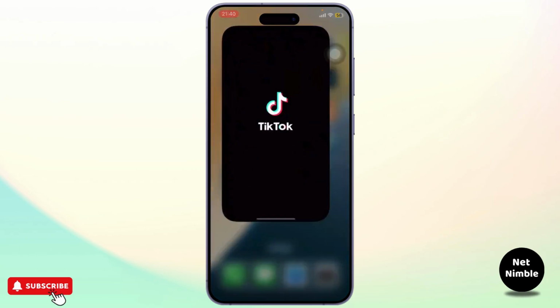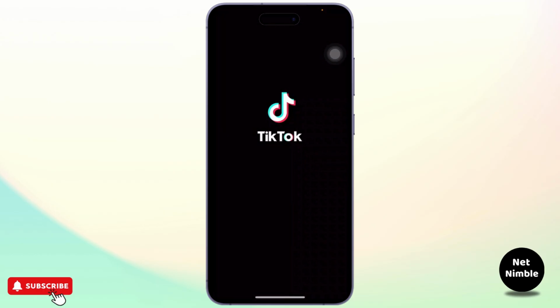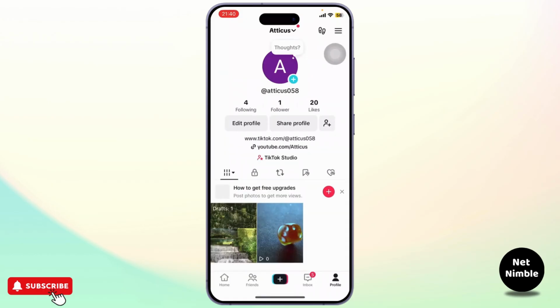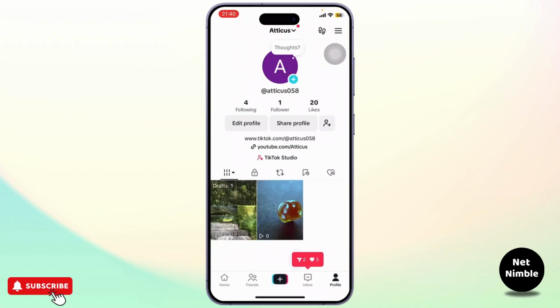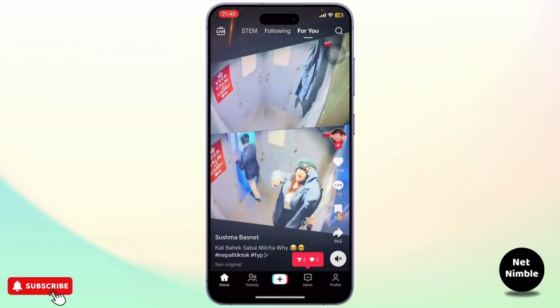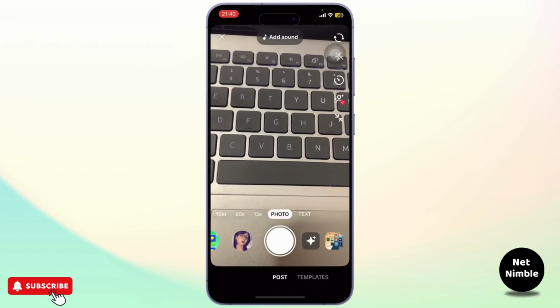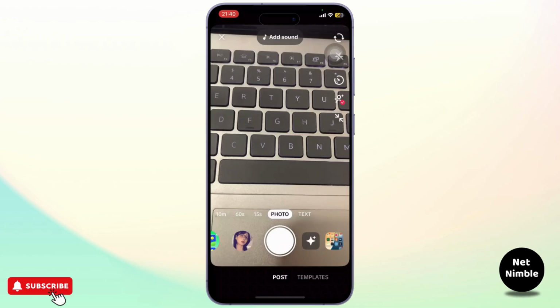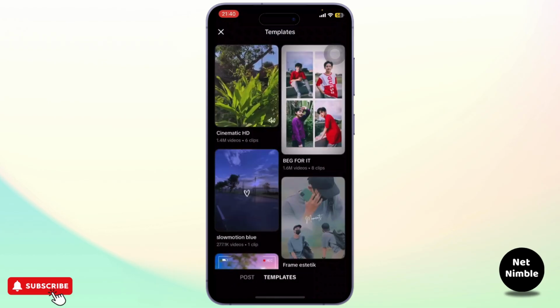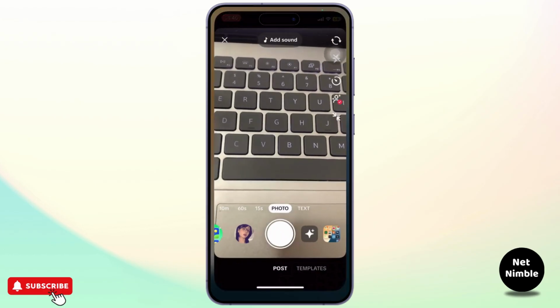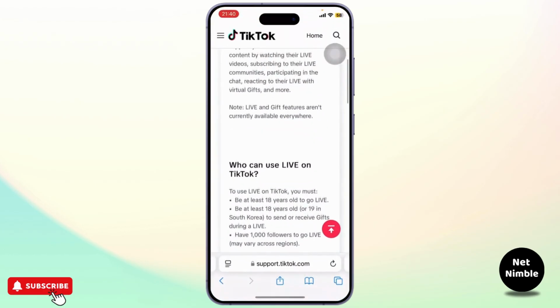So the first thing that we'll do is head over to TikTok. Now let me show you guys my profile, and you can now see that I don't have 1,000 followers. So what you can do here is, if you tap on the bottom plus sign, you will see the TikTok video camera opening up. Now if I scroll here, you won't actually find any TikTok live option. Now that is because TikTok requires 1,000 followers.